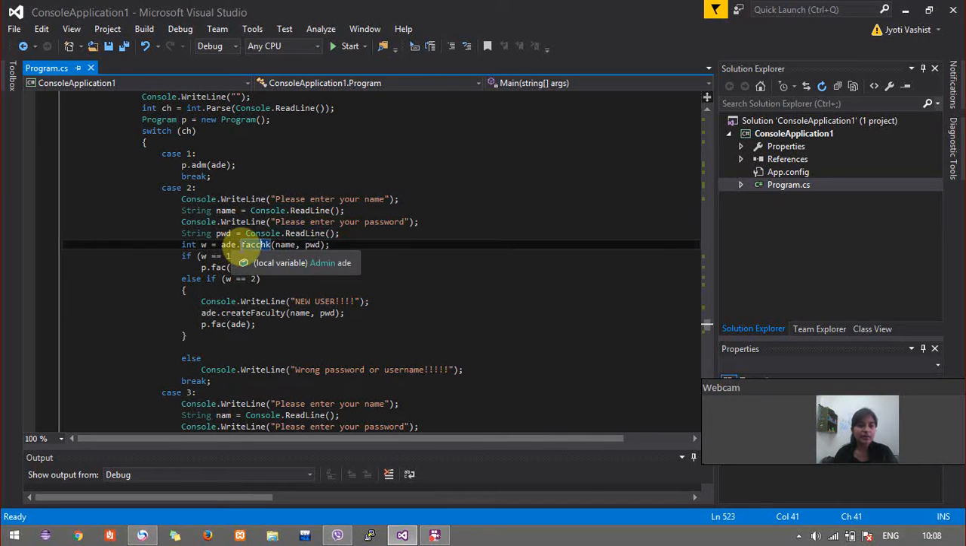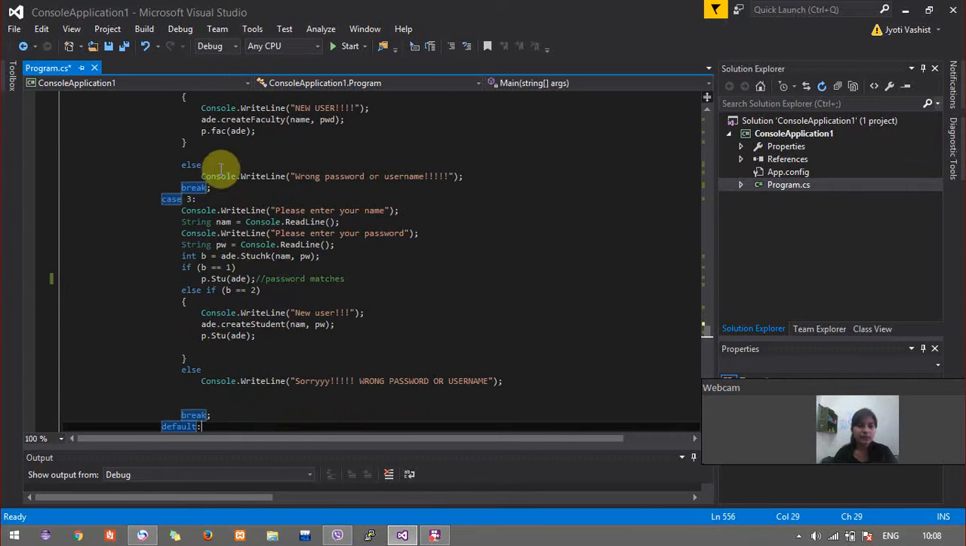Firstly, I check whether he is eligible to continue or not by calling the function facchk, that is faculty check, and according to the value returned, I call the functions. In case it is authenticated, I call the function fact, or else I create a new faculty and then call the function fact, or else I show that the password or the username was wrong. And I do the same thing for the student by calling the functions stu and stucheck.